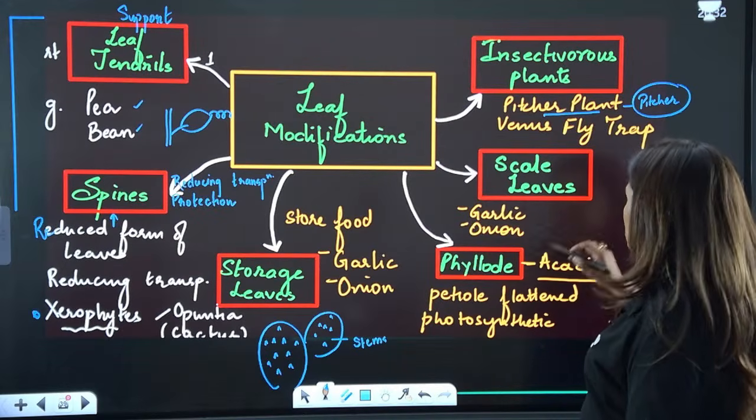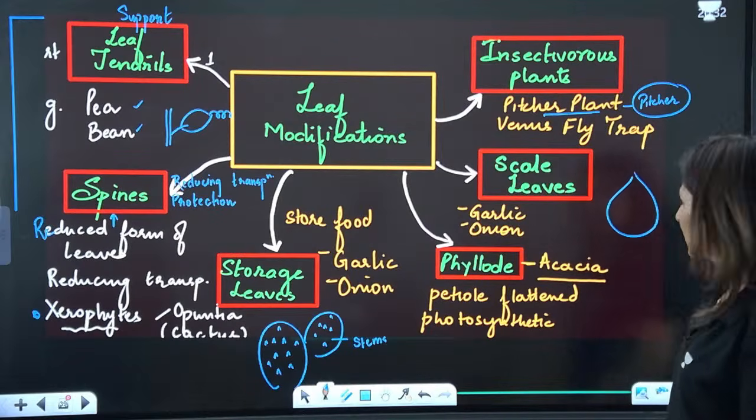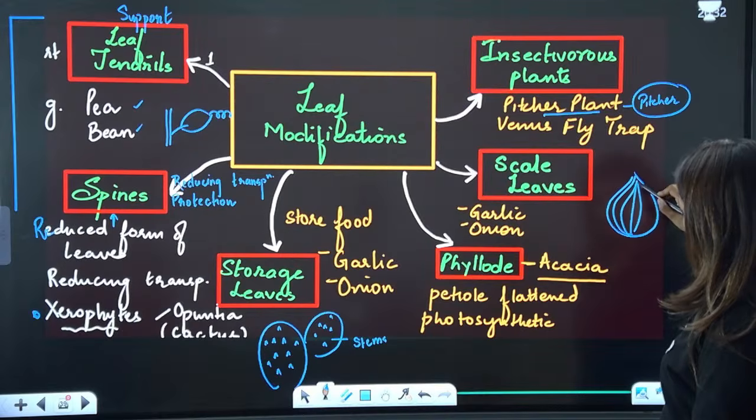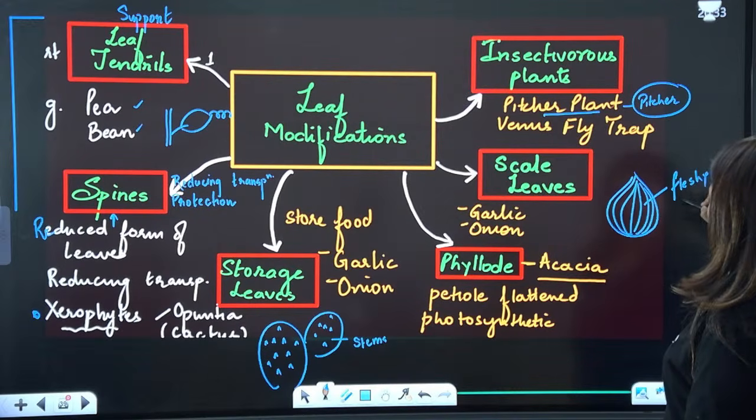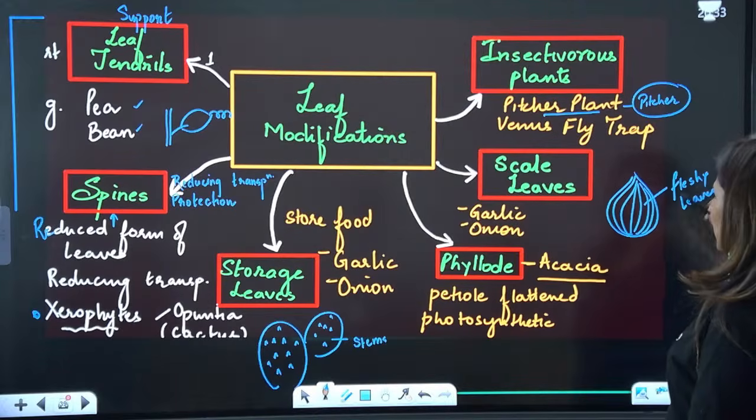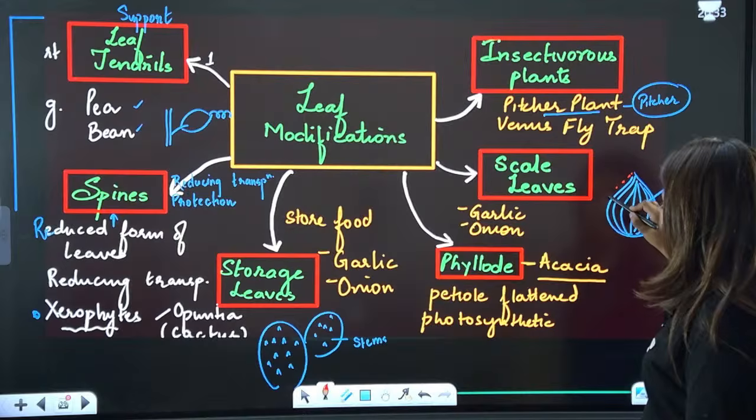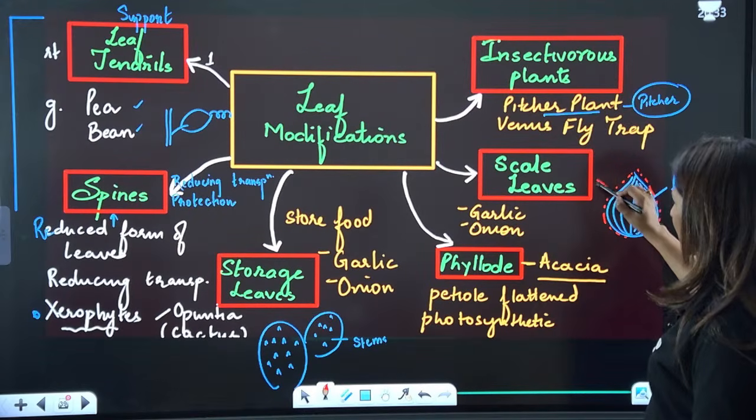Then we have scale leaves. We all have eaten onion and garlic. In onion, the part that we eat is basically leaves, but these are fleshy leaves. They store food, and that is why we eat them. But on the outer side, do you see that dry cover that we peel off? That area is a scaly leaf.